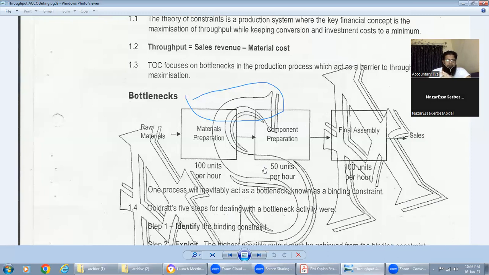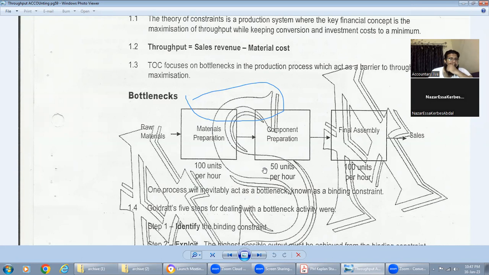Then we talk about component preparation. When we prepare the component, it is 50 units per hour. Then we bring it to the final assembly, it is 100 units per hour. So it means our process is getting slow in between, in component preparation. It is only manufacturing 50 units, not 100 units.